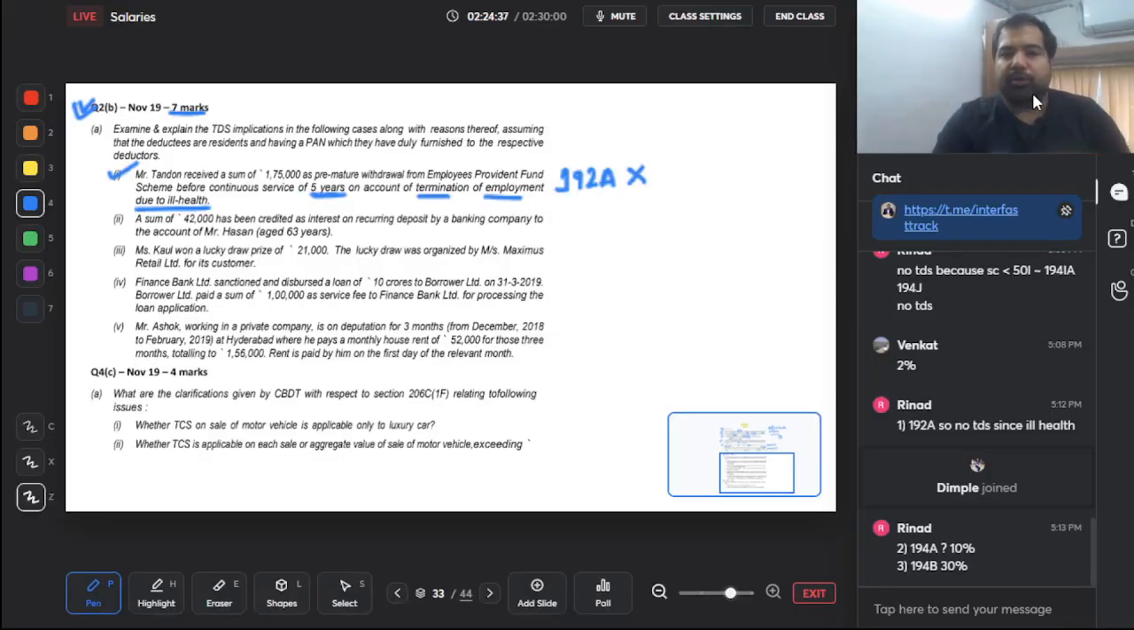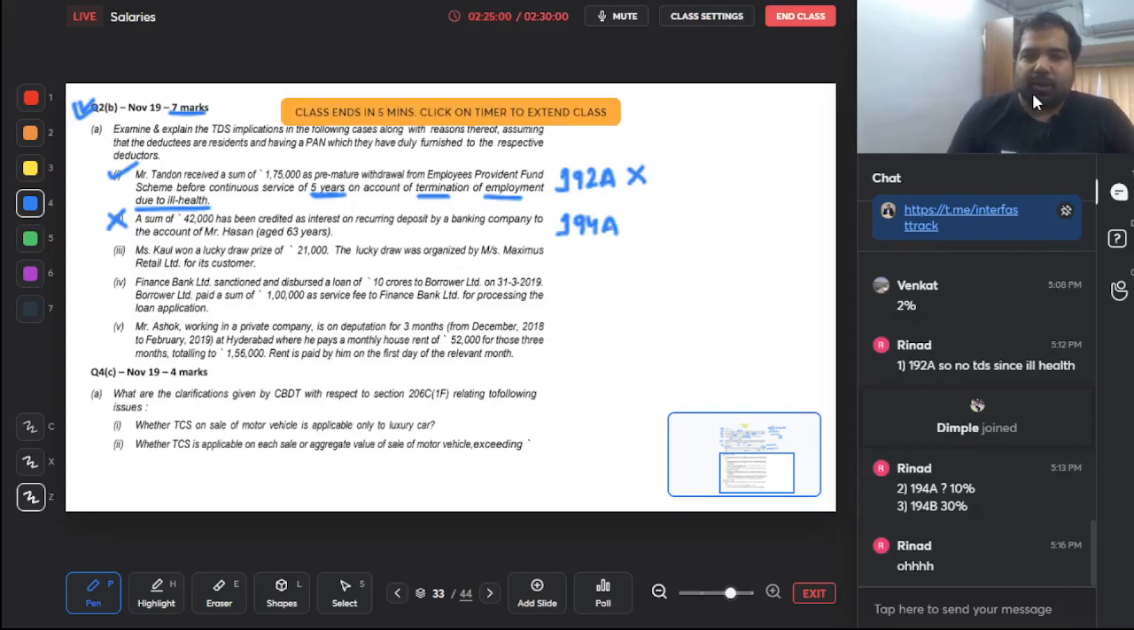Next, a sum of 42,000 has been credited as interest on recurring deposit by a banking company to the account of Mr. Hassan, 63 years. Guys, if a bank is paying you interest, first up the section is 194A, Axis Bank. And if you're a senior citizen, more than 50,000, only then TDS will be deducted. So in this case, TDS will not be deducted. The section you have to quote is 194A.